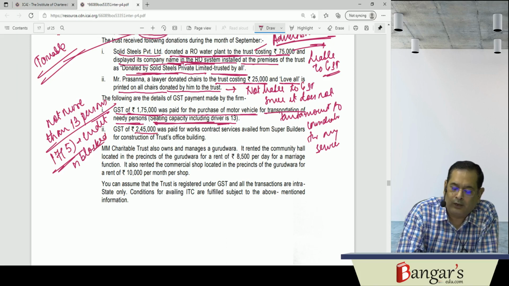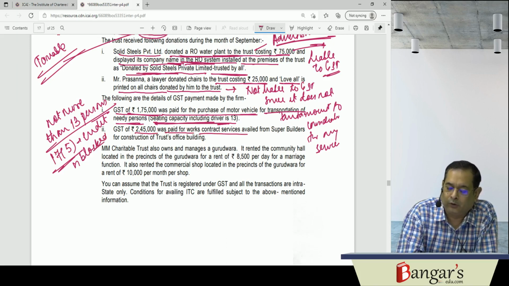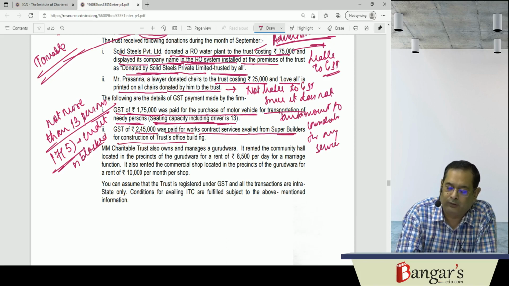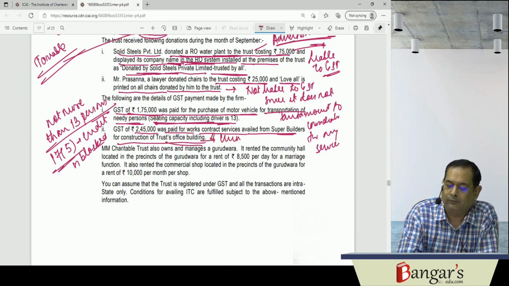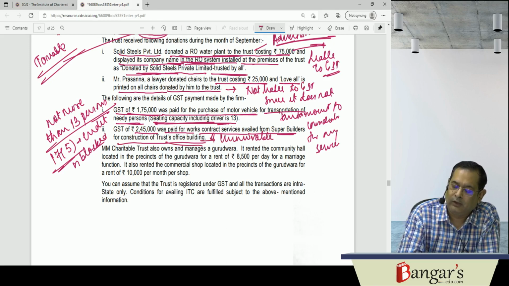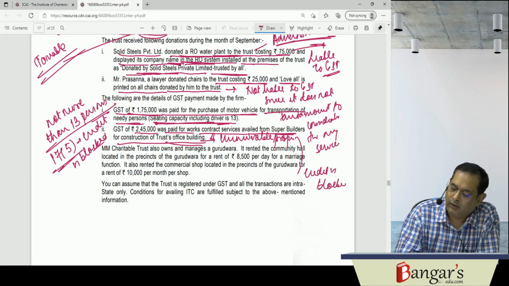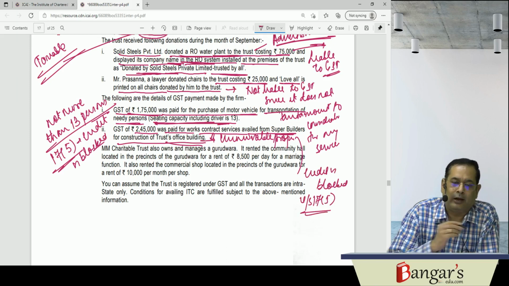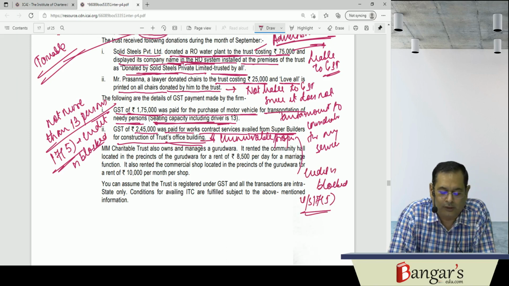Then 245 was paid for works contract service availed from Super Builders for construction of trust office building. Here it is for immovable property. This is also works contract service availed for immovable property. Here also credit is blocked under section 17(5). Credit is blocked under section 17(5).